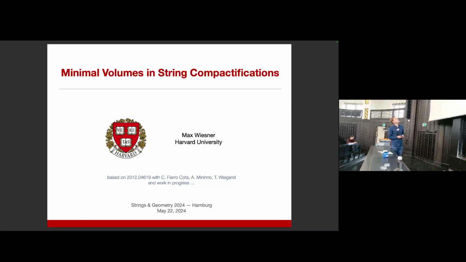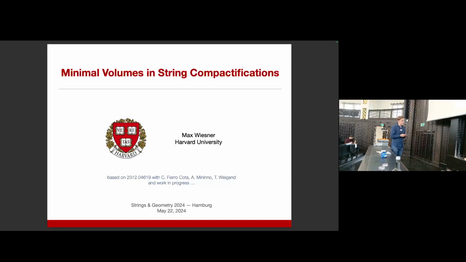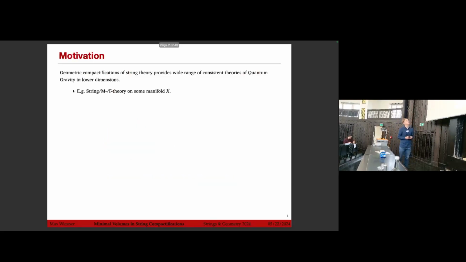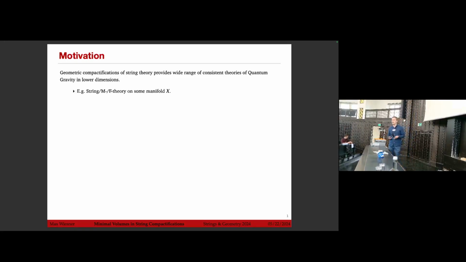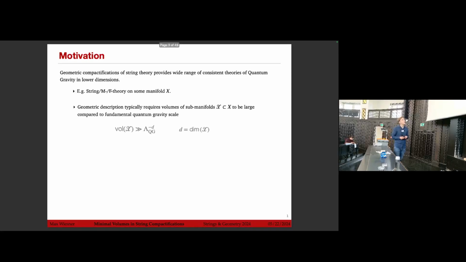And I want to talk about some work I did with actually a subset of the organizers, Cesar, Alessandro, and Timo, who are sitting in that corner, and some work in progress, which deals roughly with minimal volumes in string compactifications. This is a geometry and strings conference, and we know that geometric compactification of string theory gives us a wide range of consistent theories of quantum gravity. It's an interesting playground to test what we know about gravity in lower dimensions, for example, string theory, M theory, F theory on some manifold X.